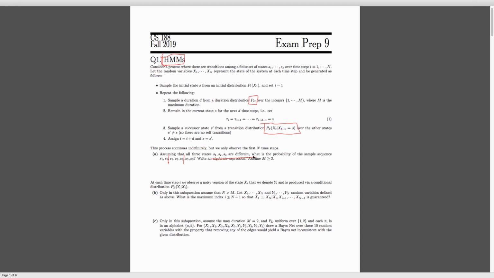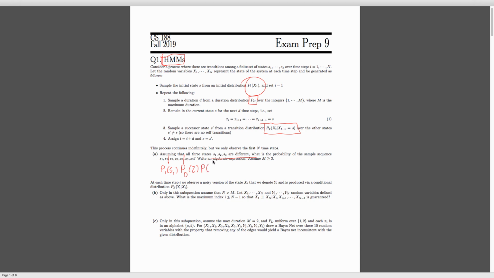So we're given some distribution over start states over here, this P1. So we're definitely going to have a P1 of S1 for where we start off. Then, how long do we stay in S1? We stay in S1 for 2 time steps. So we're going to need to multiply this by PD of 2, because we stay there for 2 time steps. After that, we transition to state 2.